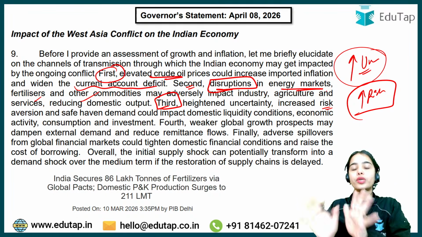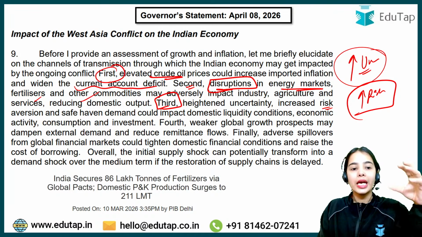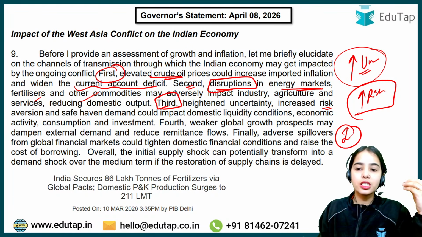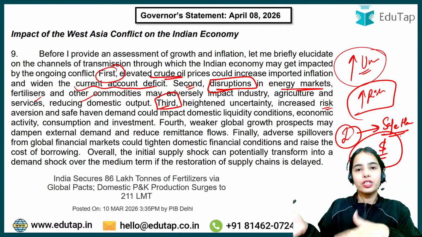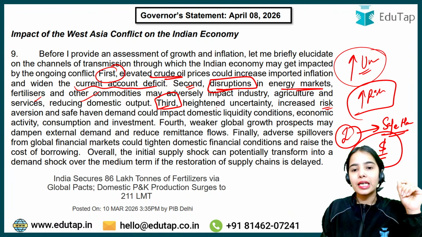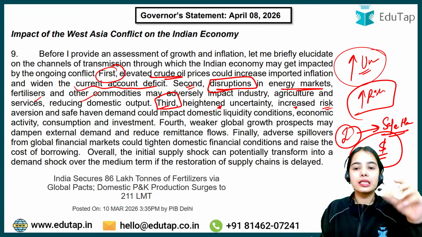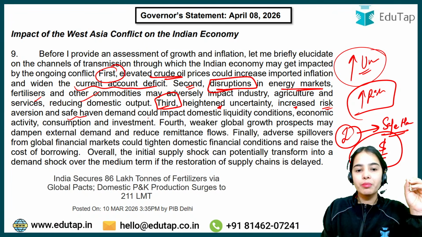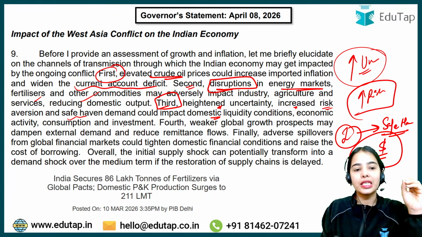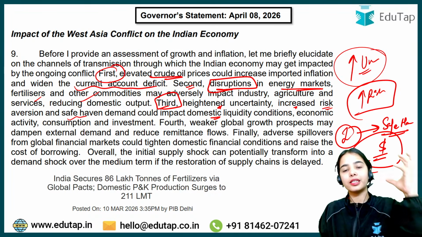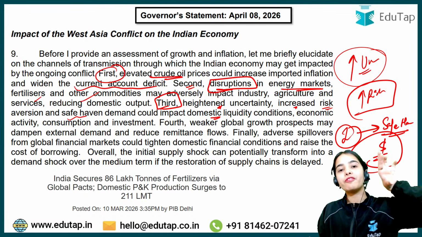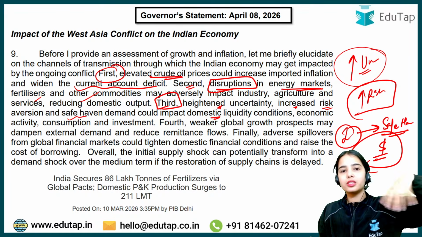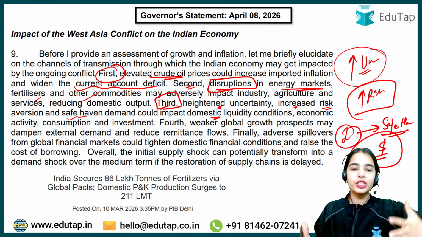That means we do not want to take risk in this kind of uncertainty, and that's why investors want to invest in the safe haven, and usually the safe haven is the dollar. So many investors have started to invest more in dollars. This is the idea that with heightened uncertainty there is increased risk aversion, and safe haven demand could impact domestic liquidity conditions, economic activity, consumption, investment, because rather than investing in India or the developing nations, the investors will want to invest in the US, where the US dollar is considered a safe haven.